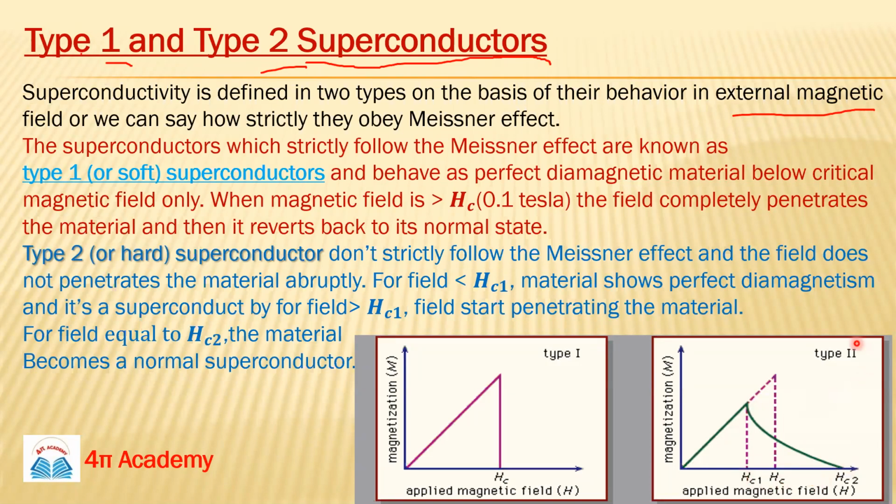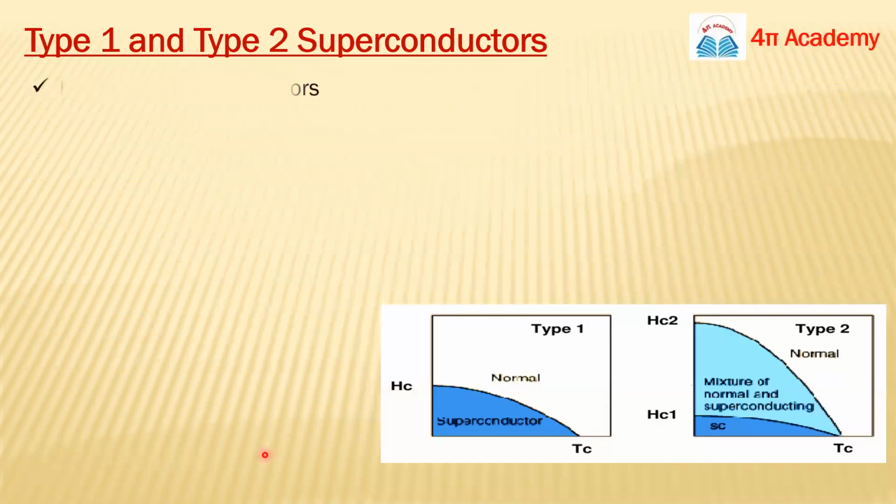So type 2 superconductors do not strictly follow the Meissner effect, and we need a high magnetic field to convert this material into normal material. That's why they are also known as hard superconductors. Now you can see this figure. This is basically the critical magnetic field versus temperature.